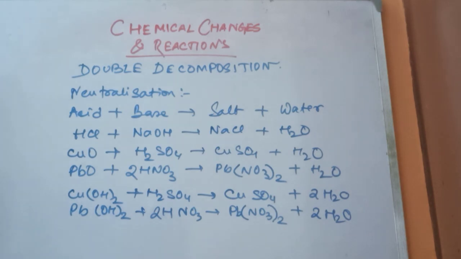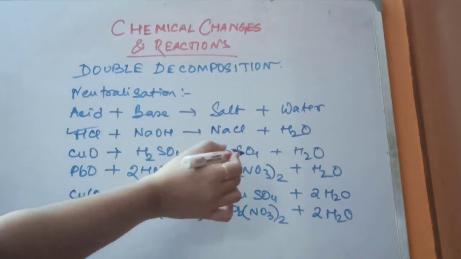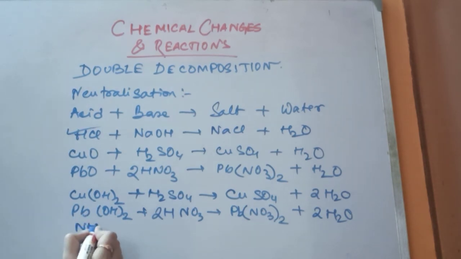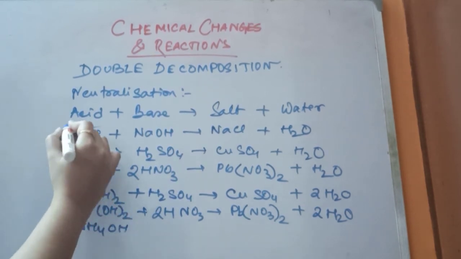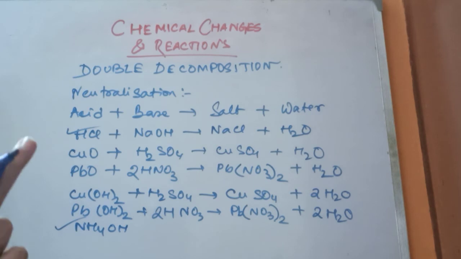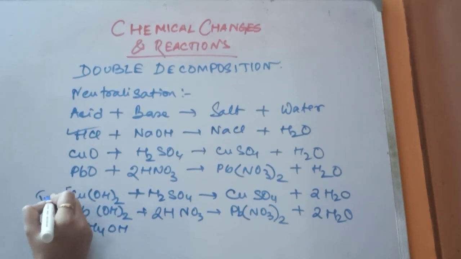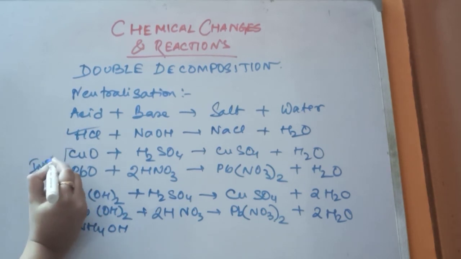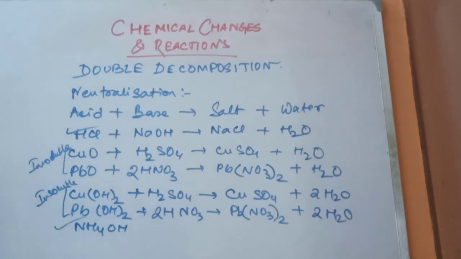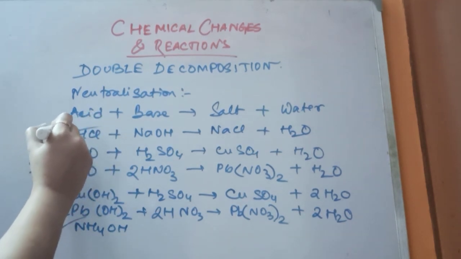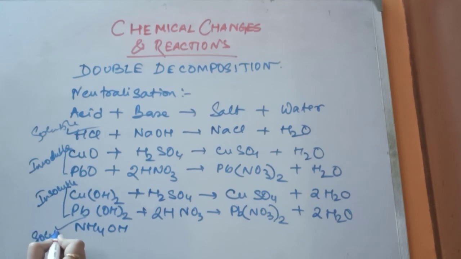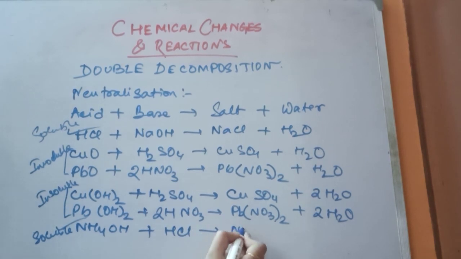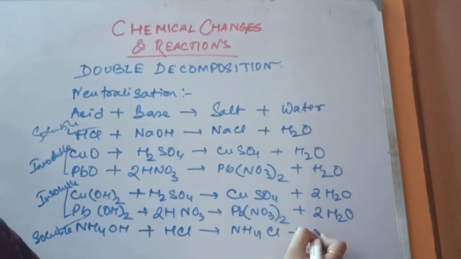Now soluble base. Soluble hydroxide examples are sodium hydroxide reaction. Another reaction is with ammonium hydroxide. These are soluble, okay? Sodium hydroxide, ammonium hydroxide, soluble hydroxides. These two are insoluble hydroxides. These two are insoluble oxides, but this is soluble and this is also soluble. It reacts with dilute HCl to give you NH4Cl plus H2O.